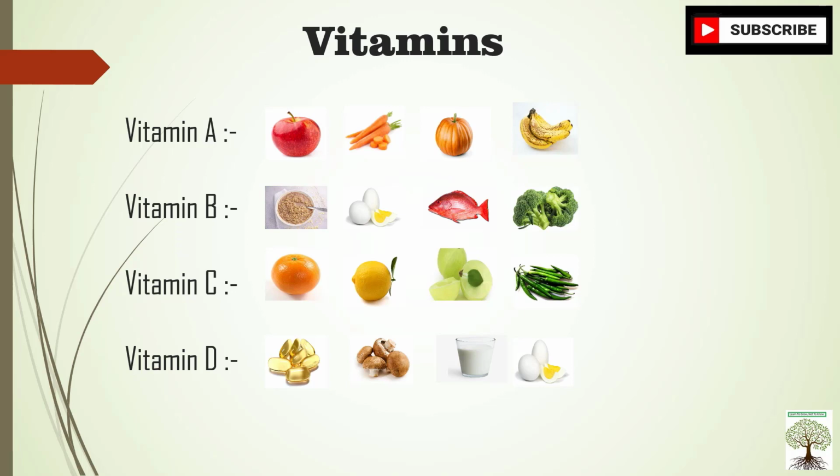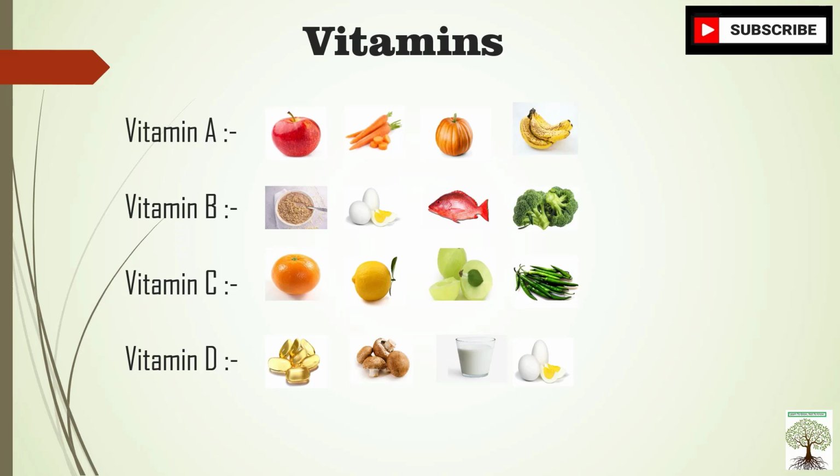It keeps our eyes and skin healthy and also helps in fighting infections. So these vitamins are called protective food. They protect our eyes and skin.